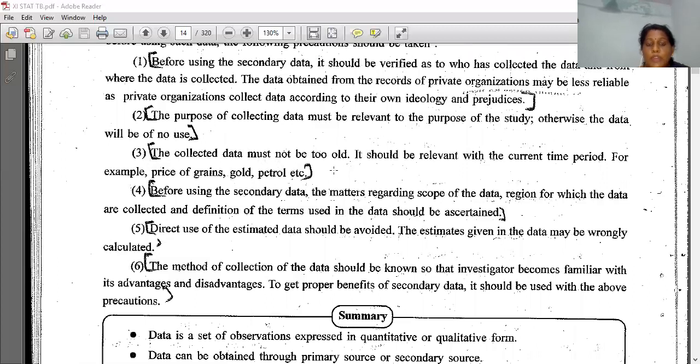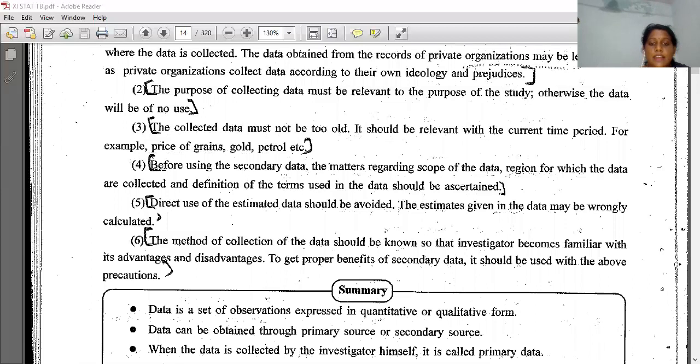The collected data must not be too old. Means if now it is 2020, I can't use the data of 1960, 1950, 1970. Okay, so it should be relevant to the current time period, for example, price of grains, gold, petrol, etc. Before using the secondary data, the matters regarding the scope of the data, the region for which the data are collected, and the definition of the terms used in the data should be ascertained. Direct use of the estimated data should be avoided. The estimates given in the data may be wrongly calculated.